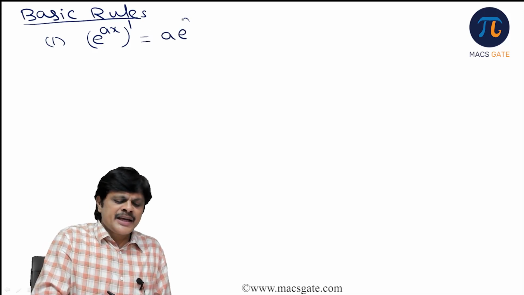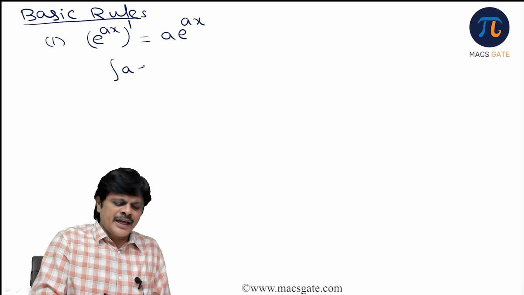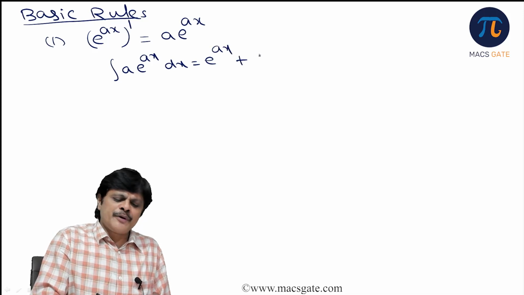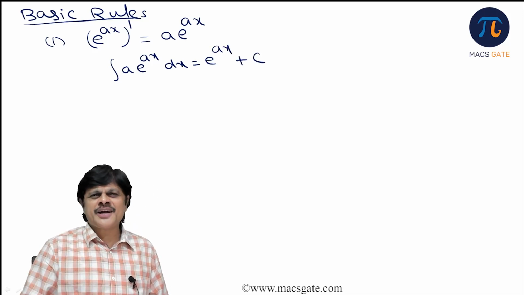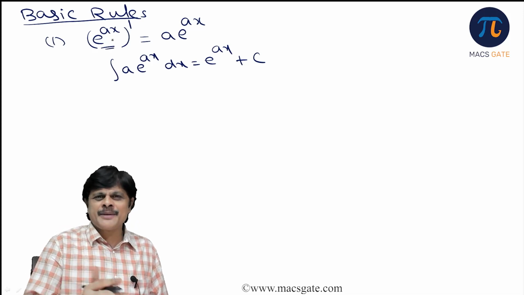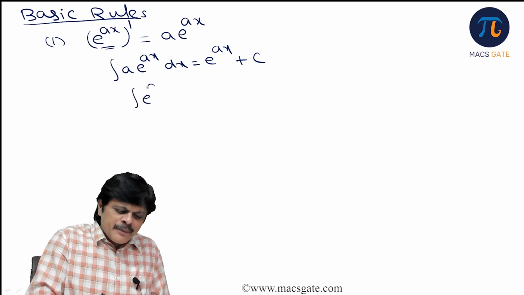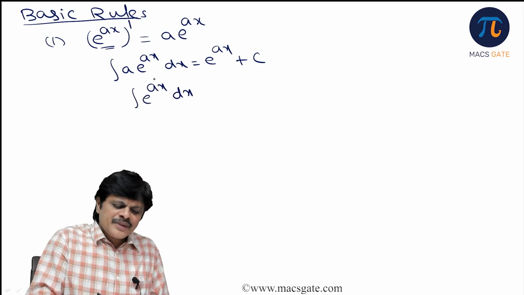It is a into e power ax. Therefore, the integral of a into e power ax dx would be e power ax. And we always write the constant of integration, because the derivative of this or of this plus c is the same. But if you want only the integral of e power ax dx, this a is extra now, so we divide by a.